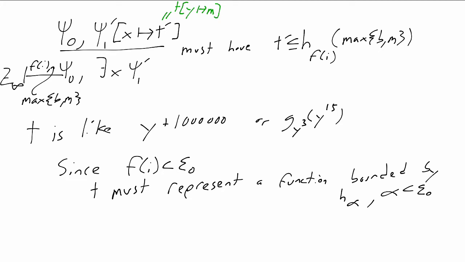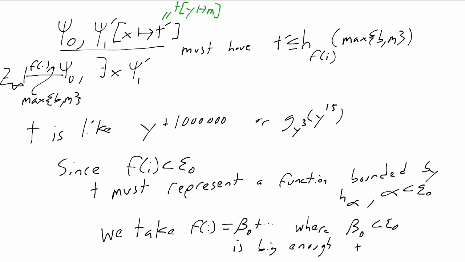The term t had some function symbols in it. Each of them represents a function which doesn't grow too quickly, so we can pick an ordinal beta 0 less than epsilon 0, which is big enough. We take f of i to be beta 0 plus whatever additional stuff we need, and that's going to guarantee that the bounds for exists introduction work.